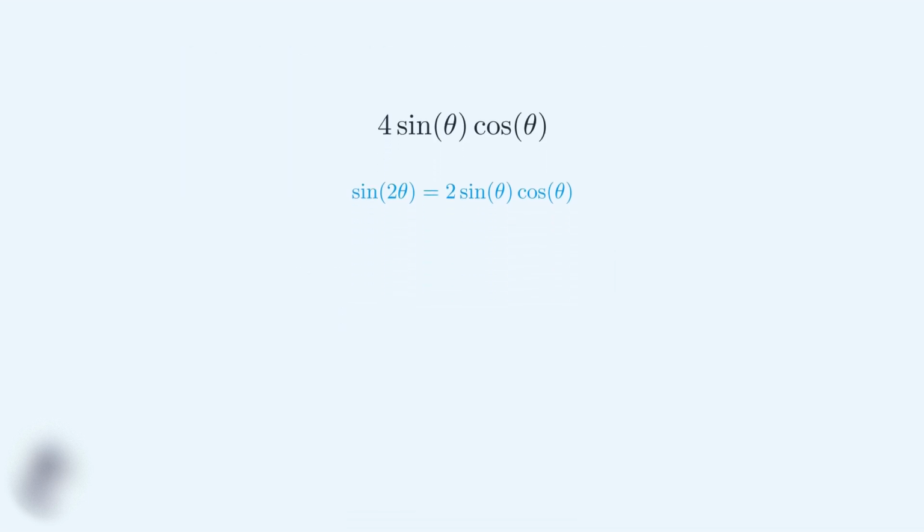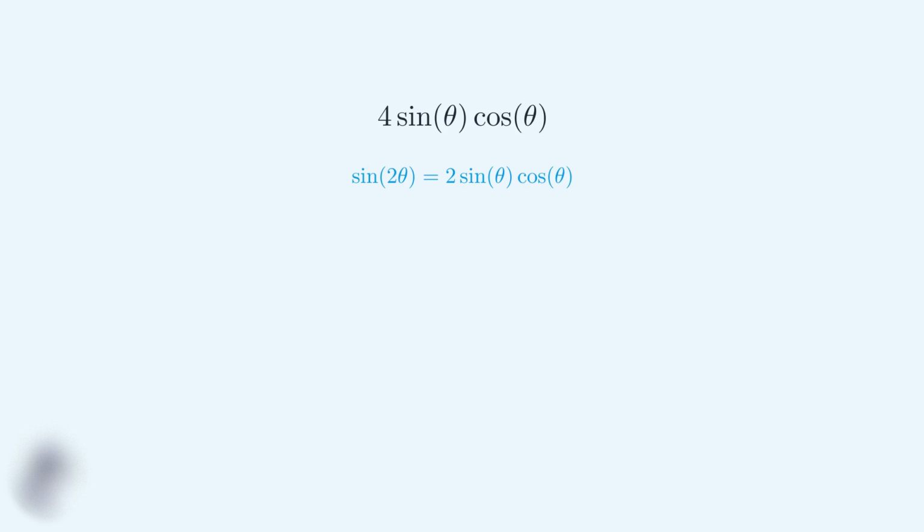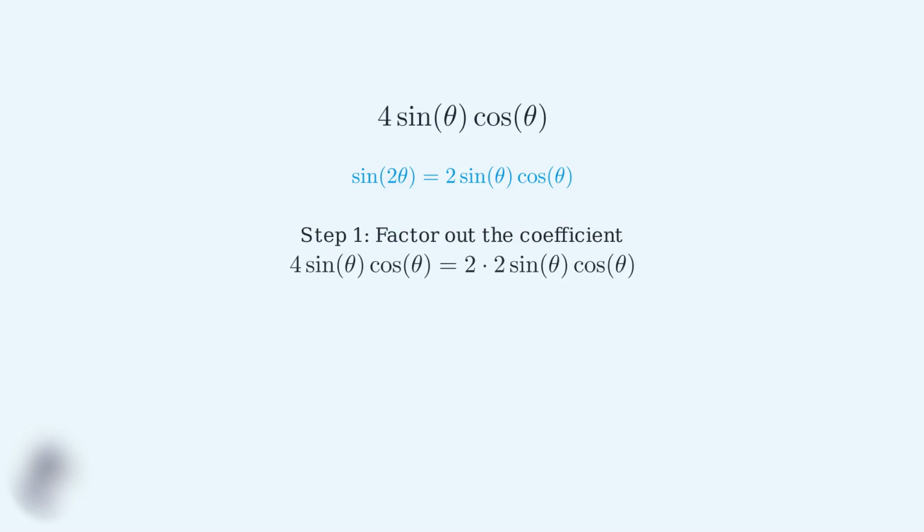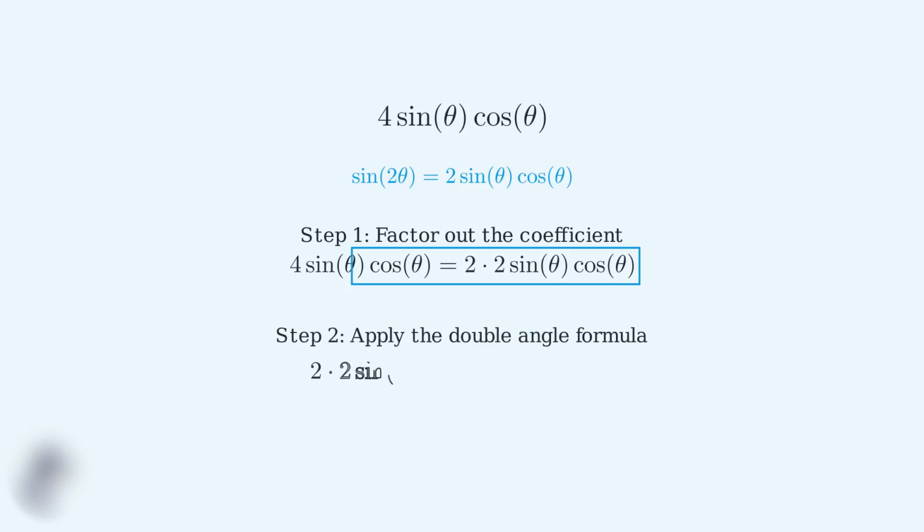Now let's work through the simplification step by step. I'll show you each transformation clearly so you can follow along. Step 1, we need to factor out the coefficient. Notice that our expression 4 sine theta cosine theta can be written as 2 times 2 sine theta cosine theta. Now I want you to notice something important. The part 2 sine theta cosine theta looks exactly like the right side of our double angle formula. Step 2, we can now apply our double angle formula. Since 2 sine theta cosine theta equals sine of 2 theta, we can substitute this into our expression.